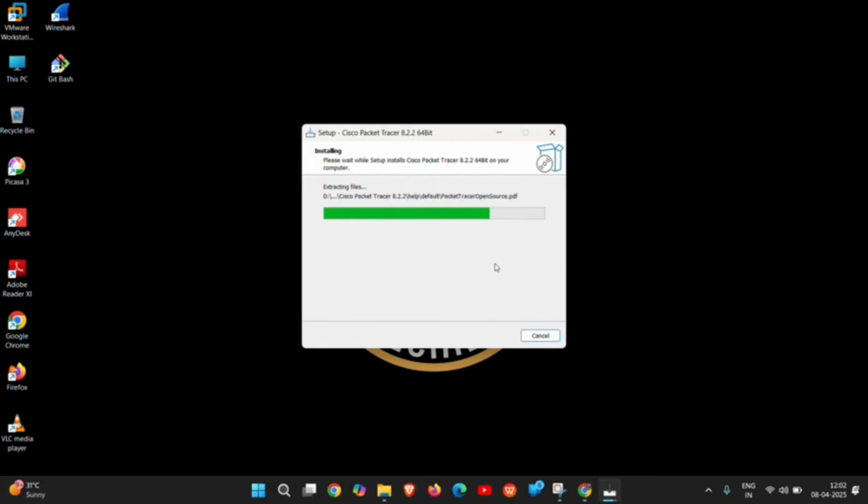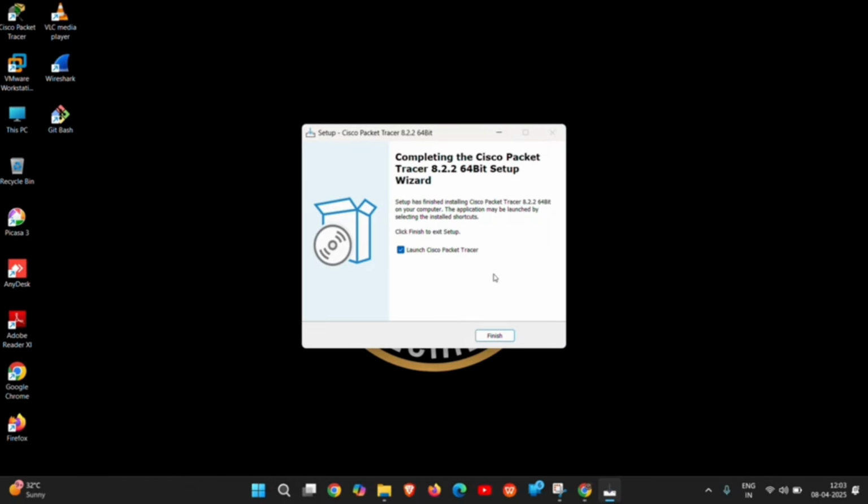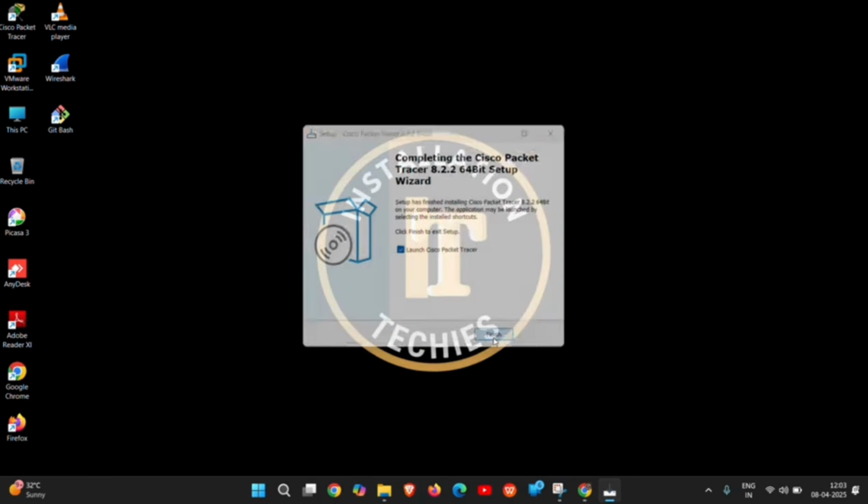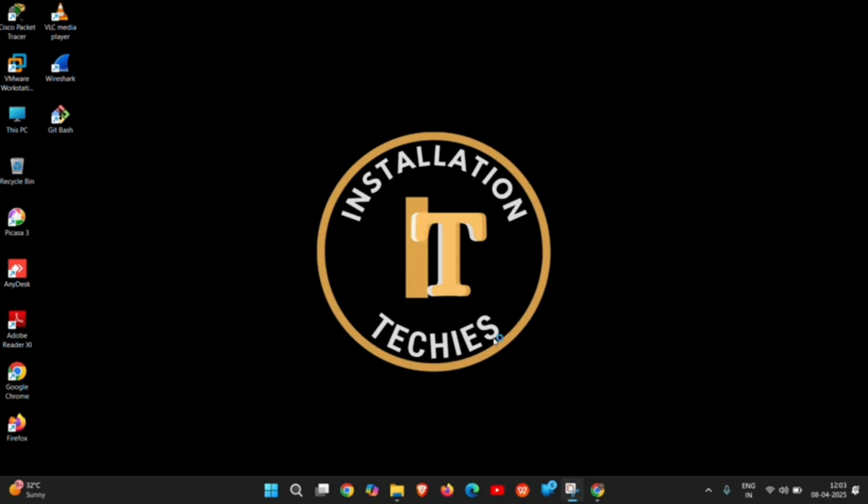In this Cisco Packet Tracer, I will show you how to create a network and how to connect it. I will show you after installing. Okay, done. Now click on finish. Now installation was done. Give yes here. Okay, so this is the application of Cisco Packet Tracer.